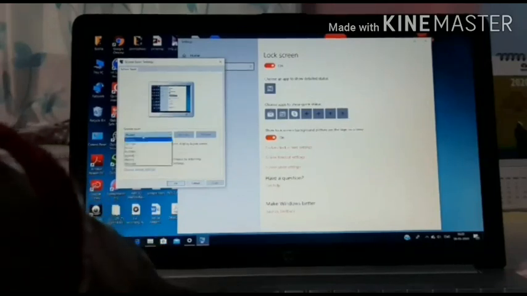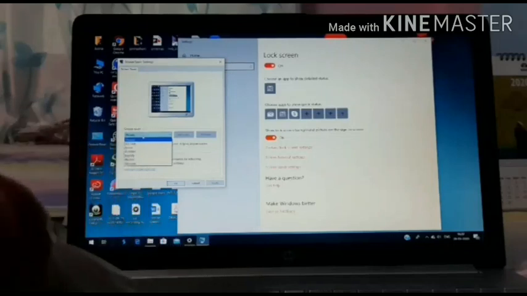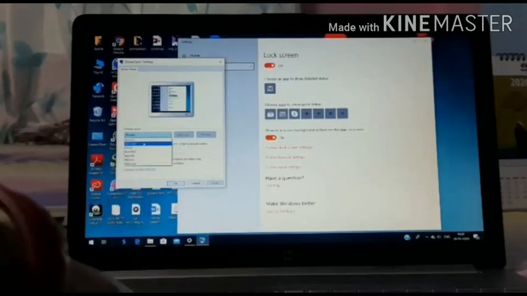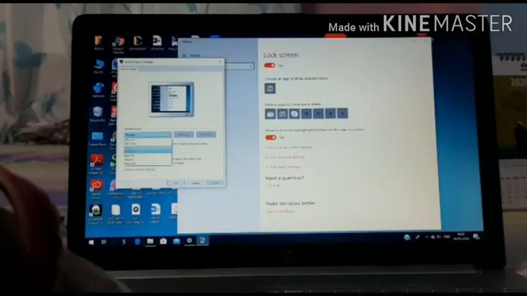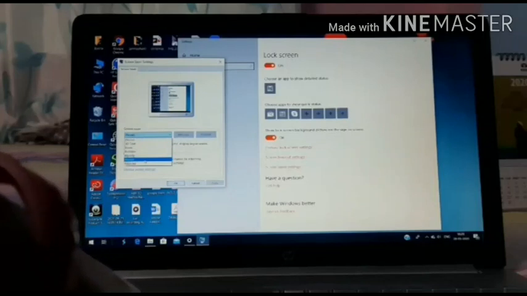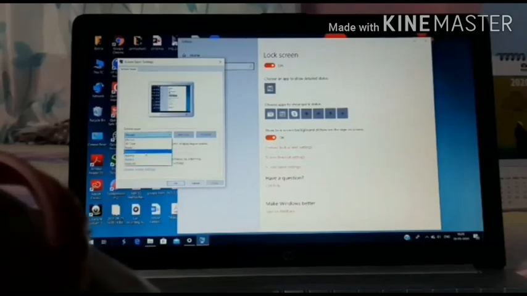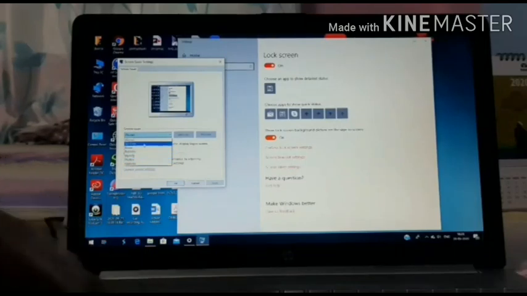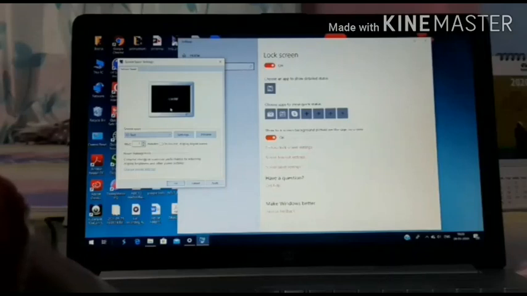There will be a drop down menu and you have to select 3D text, Blank, or whatever option is provided in the list. You can select any of these. Suppose I am selecting 3D text.